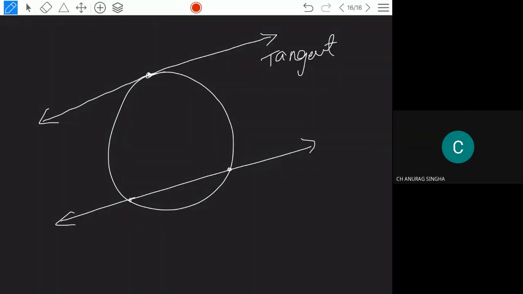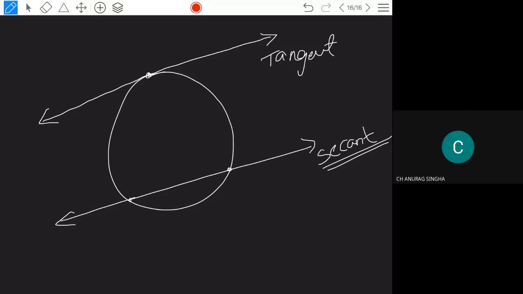then it is called, does anyone know? This also you have learned. Sir, it is called a chord or something. It is called a secant. This is called a secant. Is it okay? This one you know.